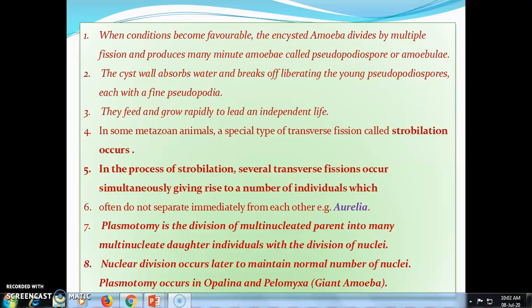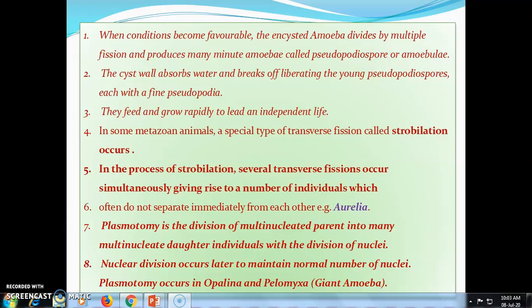In some metazoan animals, a special type of transverse fission is called strobilation. It is one of the asexual reproductions. In the process of strobilation, several transverse fissions occur simultaneously, giving rise to a number of individuals, which often do not separate immediately from each other. Example, Aurelia. Any part cut off from the parent will grow into a new individual. It is called strobilation.